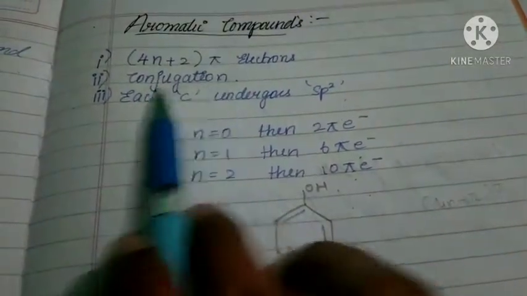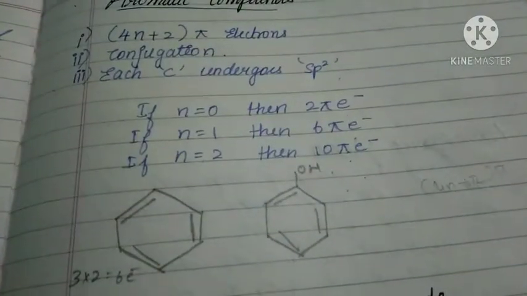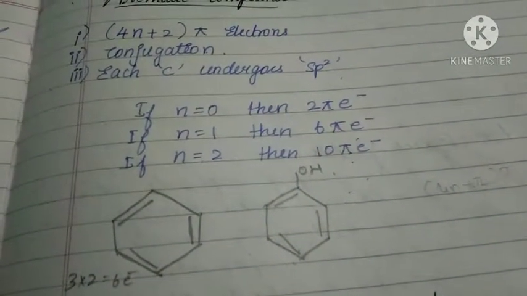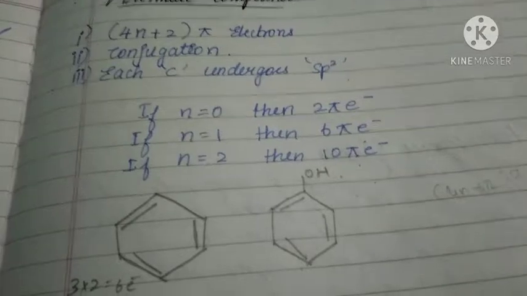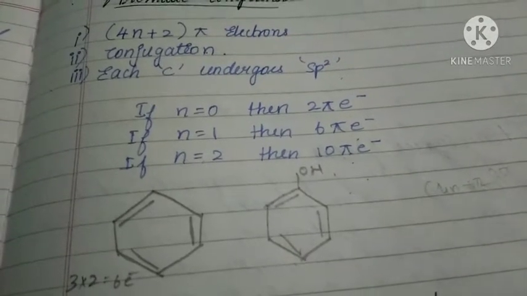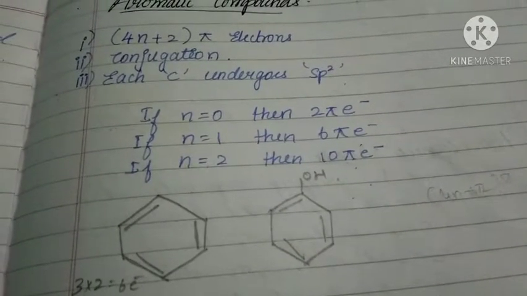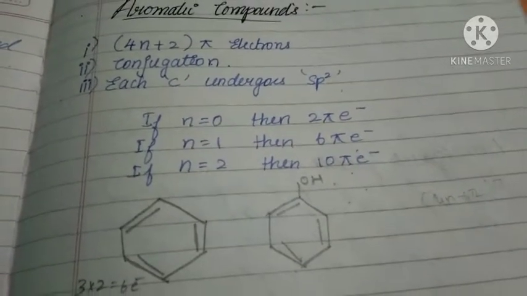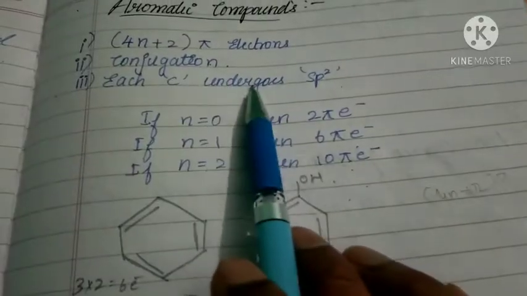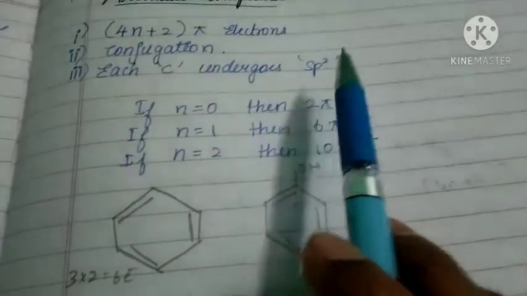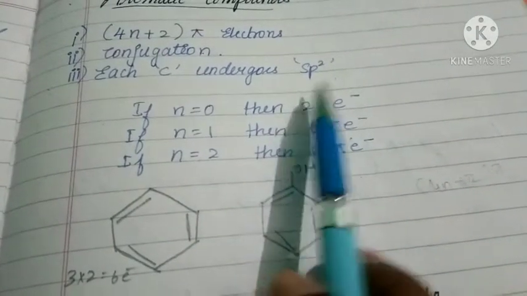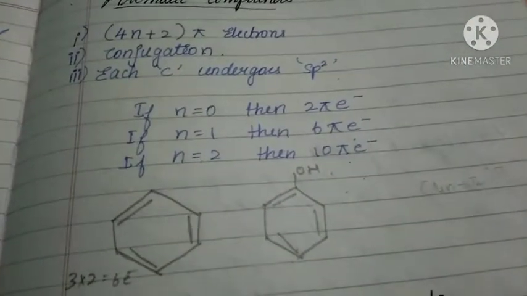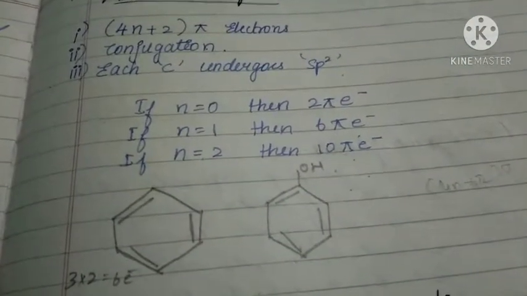Second one is conjugation. Conjugation means what? Double bonds present in alternative positions, that is called conjugation. Third one is what? Each carbon undergoes sp2 hybridization. If a carbon forms a double bond, then that carbon undergoes sp2 hybridization.